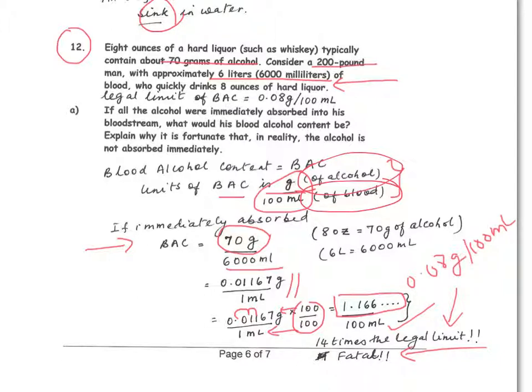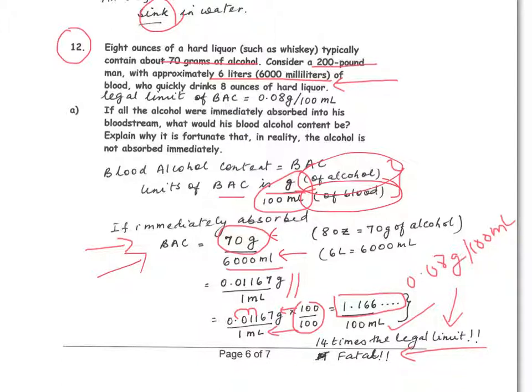So if 70 grams of alcohol is immediately absorbed into the system of 6,000 milliliters of blood, the blood alcohol content can be calculated by having the amount of alcohol in the numerator and the amount of blood in the denominator.